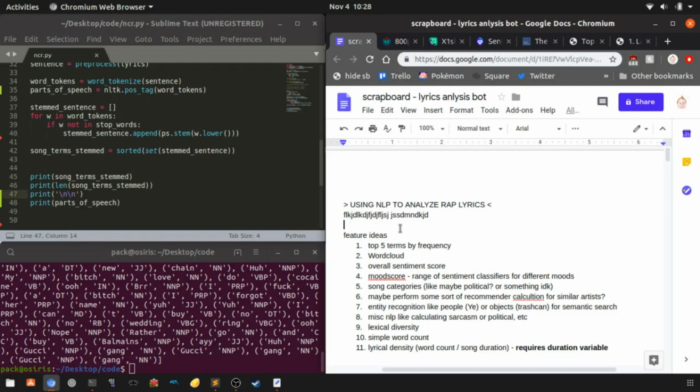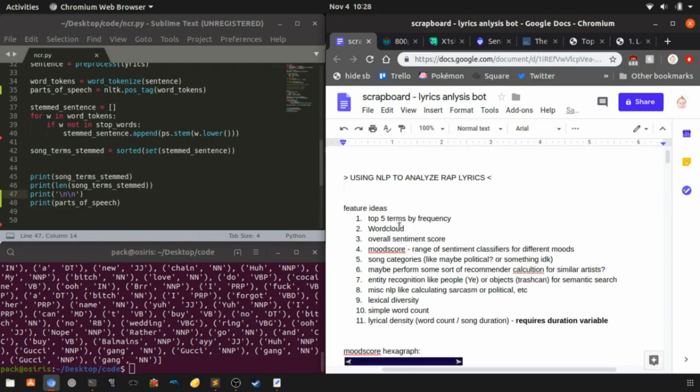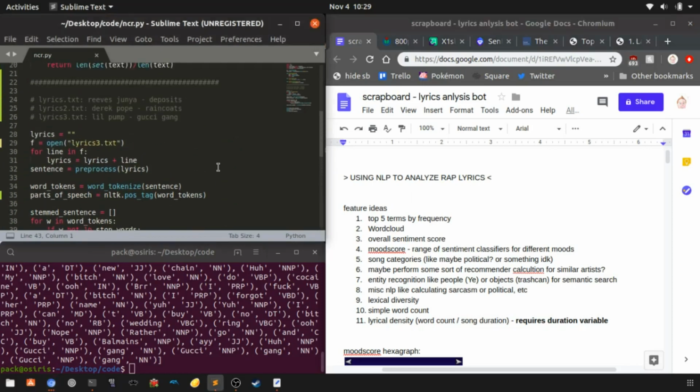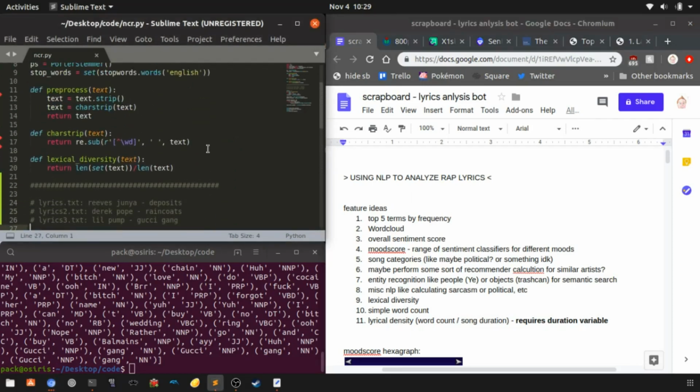Today I'm going to be doing a little bit of computer programming. I'm working on a little data science project. Basically, I'm building a lyrics analysis bot. I want to run some stats and some natural language processing algorithms on music lyrics, so that musicians and rappers and songwriters have this tool that they can use on Twitter for free to analyze their music and gain a better understanding of what they're doing with their art.